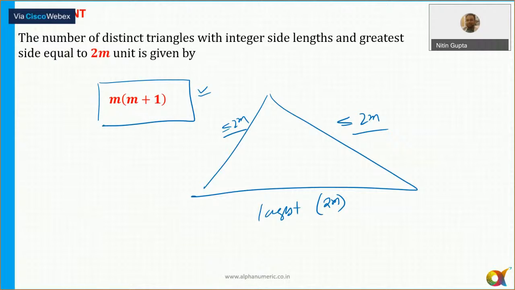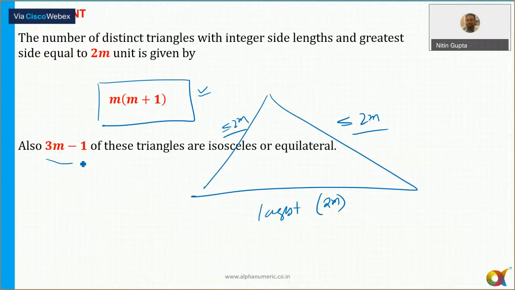and out of which 3m minus 1 triangles will be isosceles or equilateral. For example, if I say the largest side is 6, which is equal to 2 into m, and the remaining two sides are integers, then how many triangles can be formed?